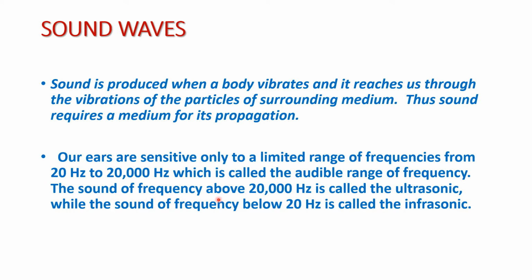The sound of frequency above 20,000 Hz is called ultrasonic vibrations, while the sound of frequency below 20 Hz is called infrasonics. You know that bats can hear ultrasonic vibrations. Even dogs, you can see that even though we cannot hear anything, the dogs sharpen their ears, isn't it? And they will be concentrating on something. So they can hear sounds which are beyond our audible range. So the sound frequencies higher than 20,000 Hz are called ultrasonic, and below 20 Hz are called infrasonics.